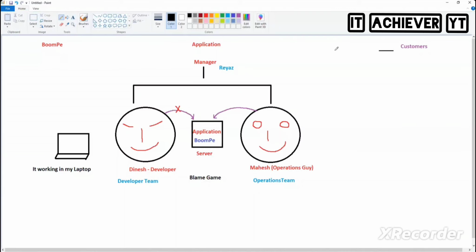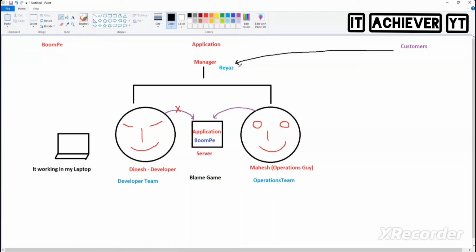By whom? The customer will call this manager, and then boom. Yes or no? The customer will start calling the manager and say, please do something, my business is collapsing because your application is not working. So whenever the customer is hitting me, tell me to whom I need to hit. Will Dinesh accept? Will Mahesh accept? I will keep getting hit by my customer, and I cannot tell anything to my team members, even though I'm the manager.